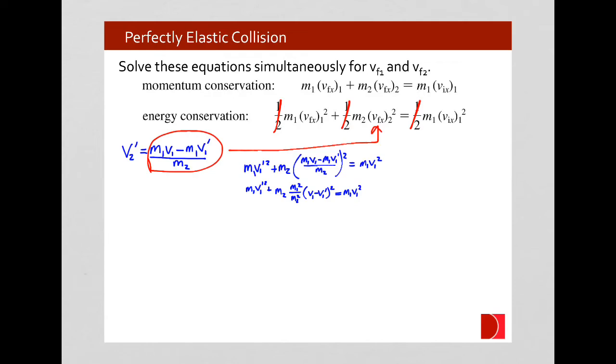What we see here is that one of the m2s will cancel one of the m2s there, so we can get rid of that. We see that there's a common factor of m1, and so we can cancel that as well. Now what we're going to do is move this term over to this side. So we subtract it away from here, and we will subtract it away from the other side of the equation as well.